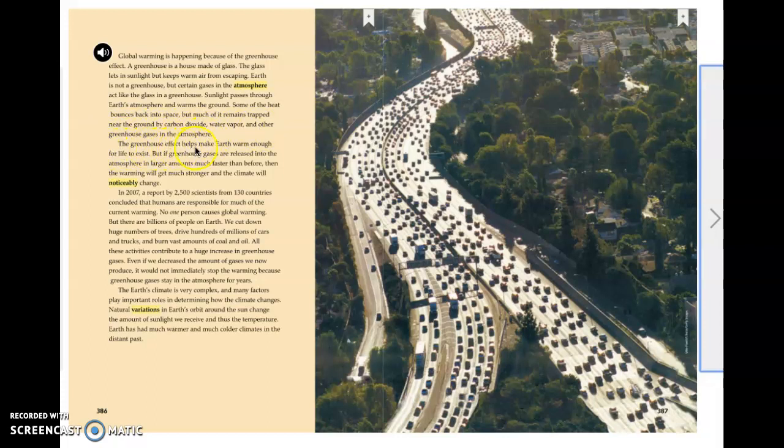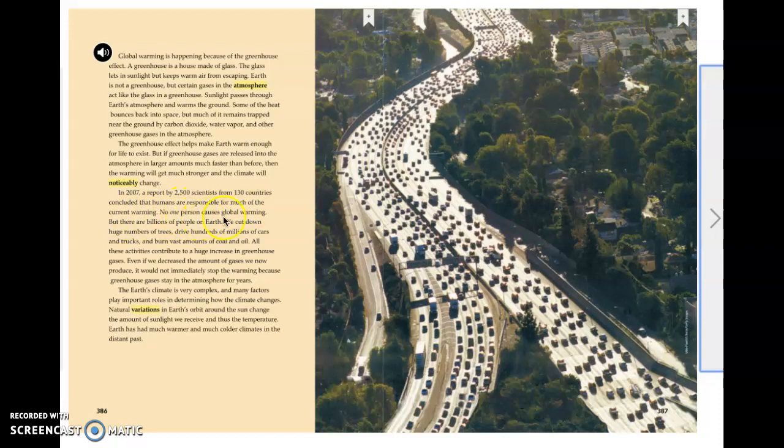The greenhouse effect helps make Earth warm enough for life to exist. But if greenhouse gases are released into the atmosphere in larger amounts much faster than before, then the warming will get much stronger and the climate will noticeably change. In 2007, a report by 2,500 scientists from 130 countries concluded that humans are responsible for much of the current warming.